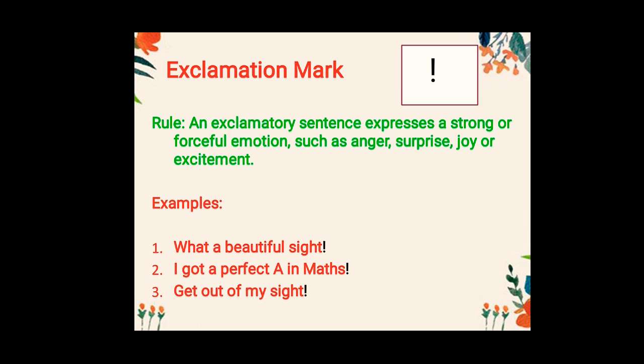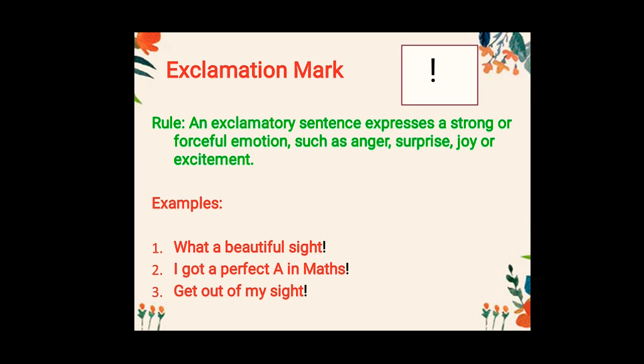exclamation mark. Please pay attention to the exclamation mark in the white box. So the rule is, an exclamatory sentence expresses a strong or forceful emotion such as anger, surprise, joy, or excitement. Before that, please understand the meaning of exclamatory sentence. So a sentence that would express emotions like anger, surprise, joy, or excitement. Those are your exclamatory sentences, and there we use the exclamation mark.